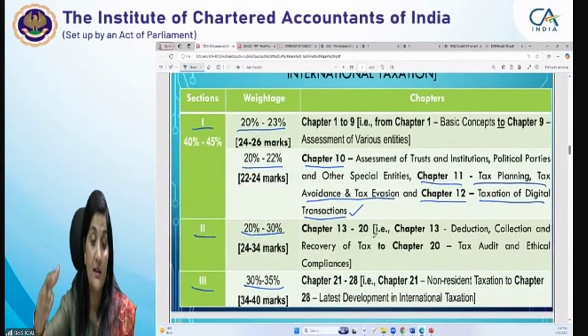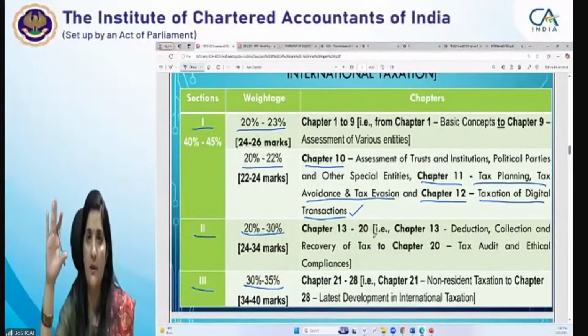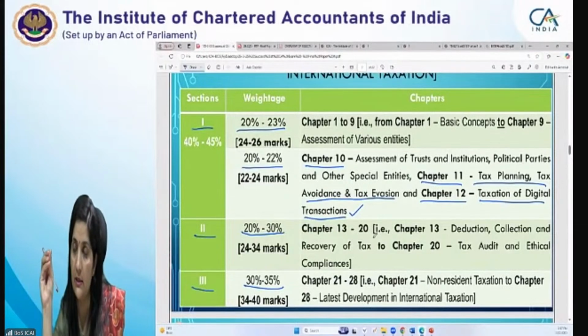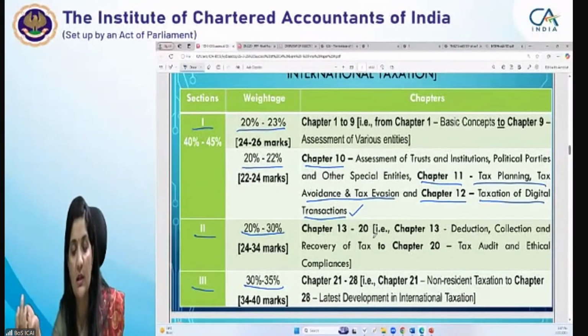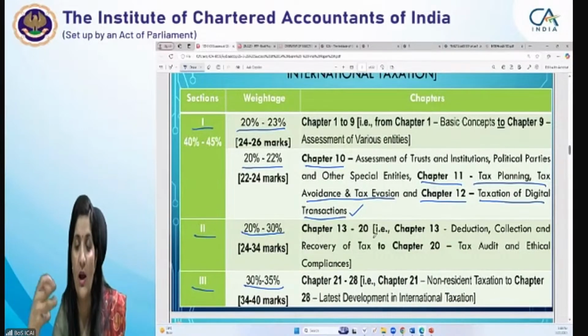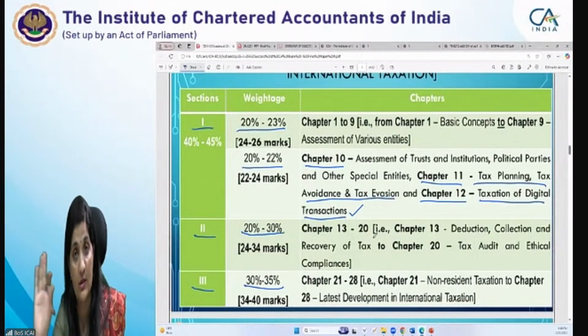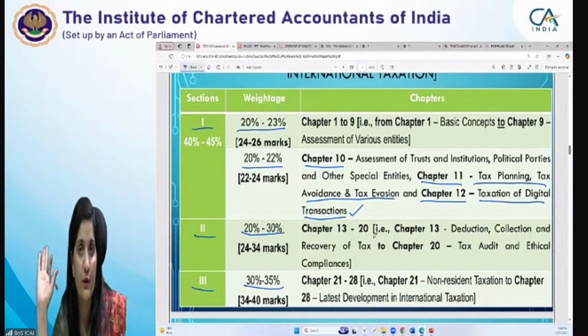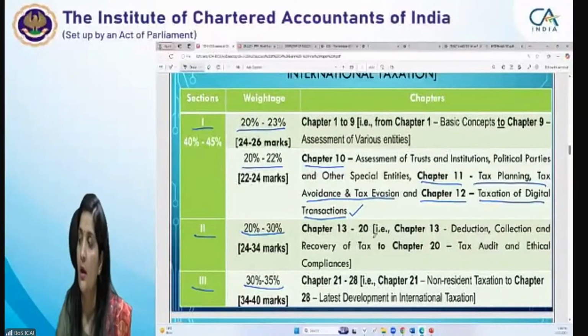You can just take Section 3, कि yes section 3 के मेरे पास 4 chapters हैं. आज मैं chapter मेरे को double taxation relief का करना है अच्छे से, then non resident के provisions करने हैं. So make your own planning. You have to plan yourself कि किस तरीके से मुझे अब इसको revise करना है. I'm assuming that you have done your studies. Now you are in the process of revising the things. ठीक है, इस तरीके से you have to revise.